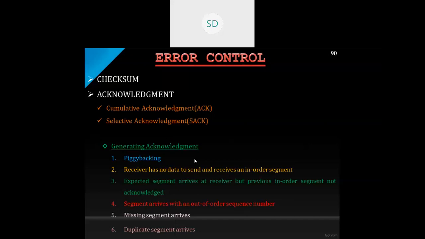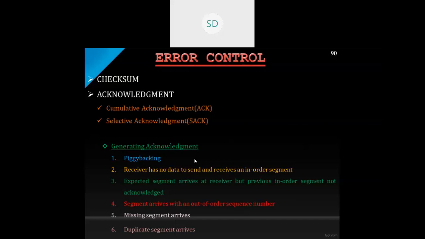So with that information, we will come to know which is the next segment to be transferred, and also whether the previous segment has been transferred or not. This rule decreases the number of segments needed and therefore reduces the traffic. So basically during the transfer of the data or an acknowledgement, along with that it will send the sequence number of the next segment to be transferred. That is the first rule.